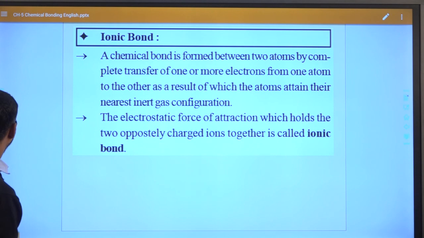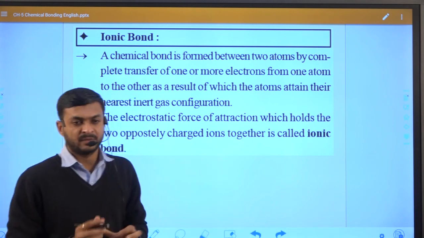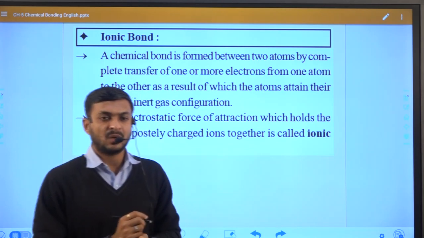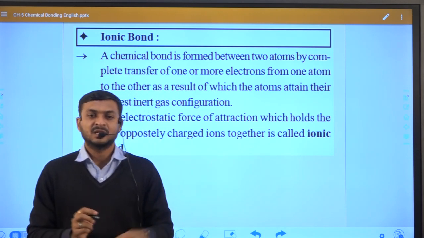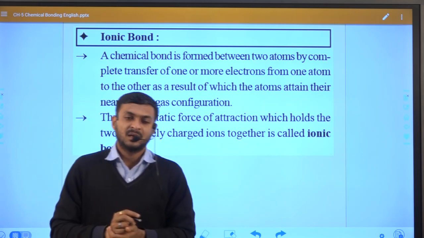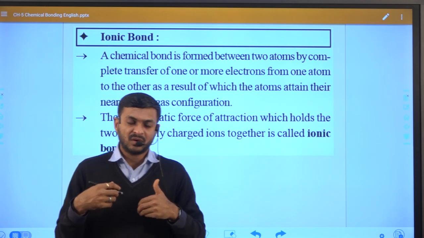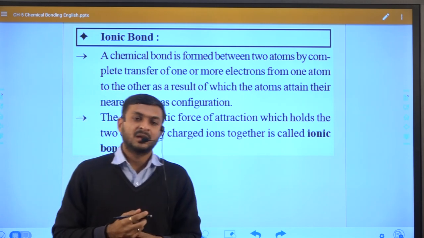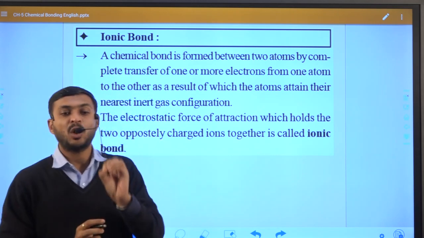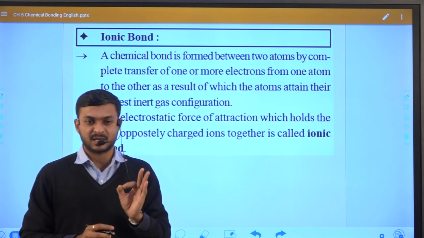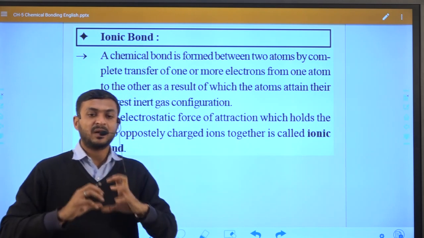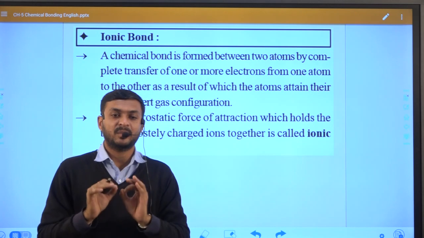First of all, what is an ionic bond? To understand ionic bond, at least we should understand the genesis of ionic bond. So in this bond, generally what will happen? During the formation of ionic bond, transfer of electron is happening. Completely transfer. I used the word completely transfer. The complete transfer of electron takes place during the formation of the chemical bond.